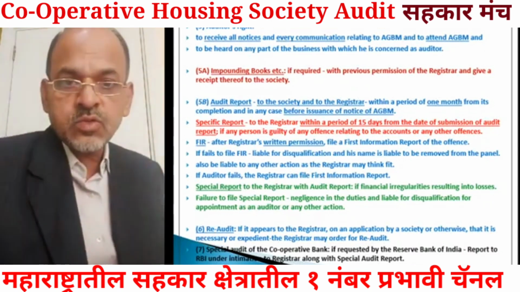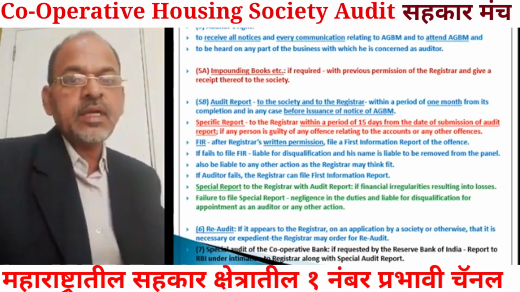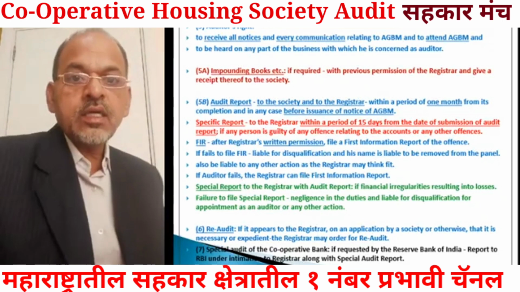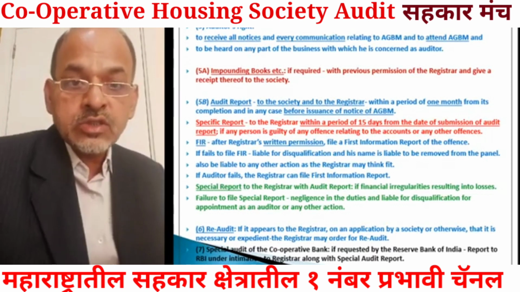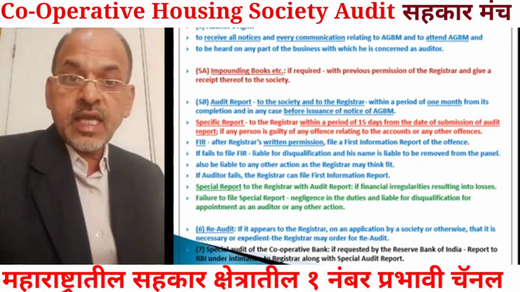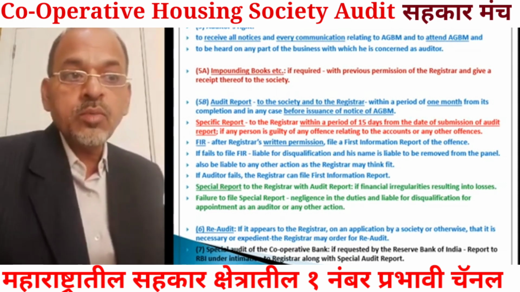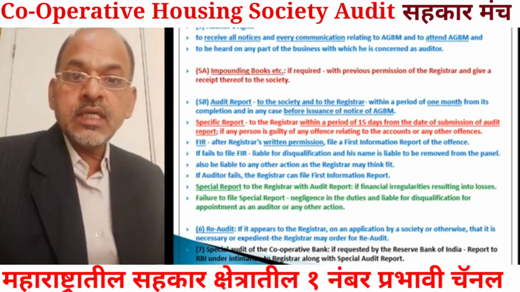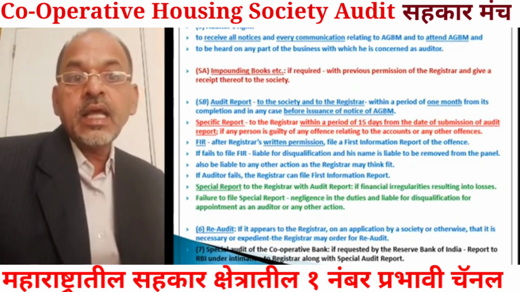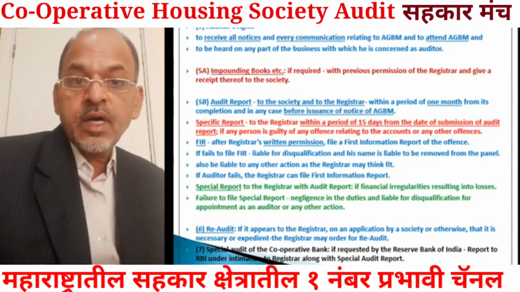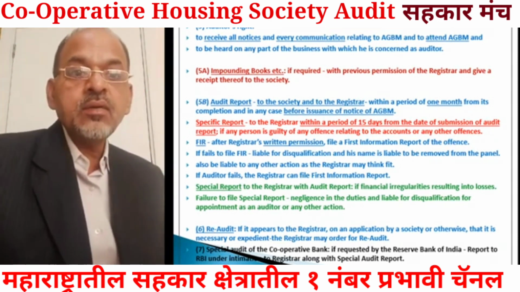And if he fails to file the FIR, then action can be taken against the auditor. What action can be taken? The auditor is liable for disqualification. He can be disqualified as auditor, and his name is liable to be removed from the panel. Besides that, he also will be liable to any other action as the registrar may think fit.